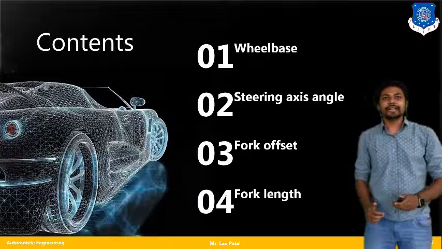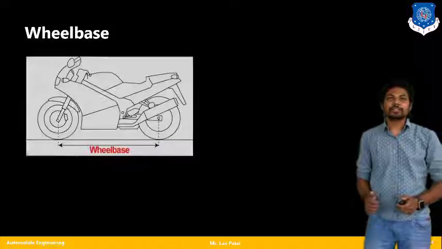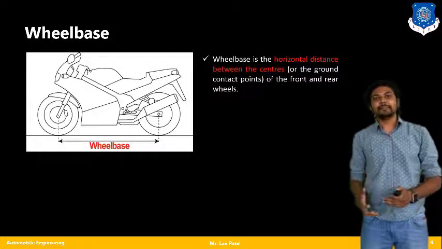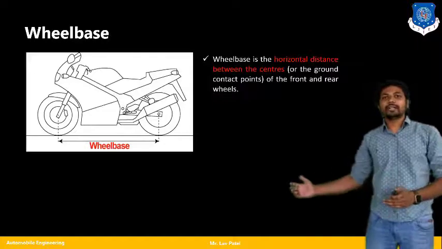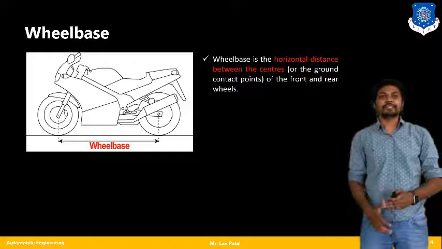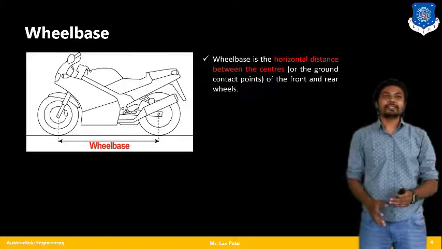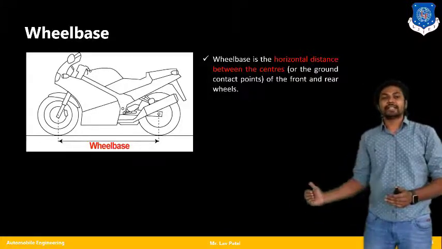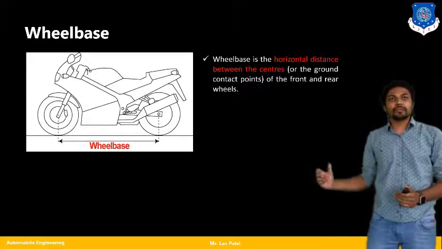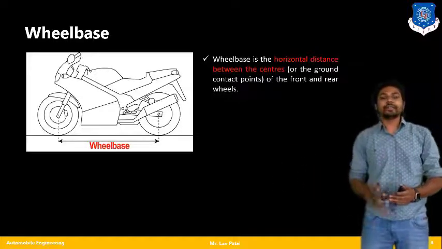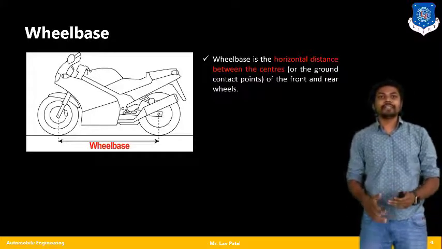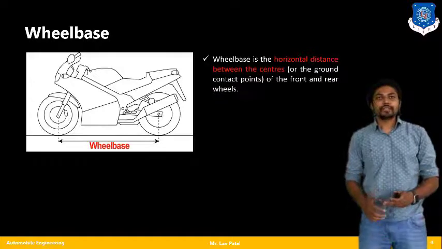So first, let us see the wheelbase. We all know about the wheelbase. Just like for a car, the two-wheeler or motorcycle has the same definition of wheelbase. It is the horizontal distance between the centers of the front wheel and the rear wheel. The distance between these two centers is what we call the wheelbase.